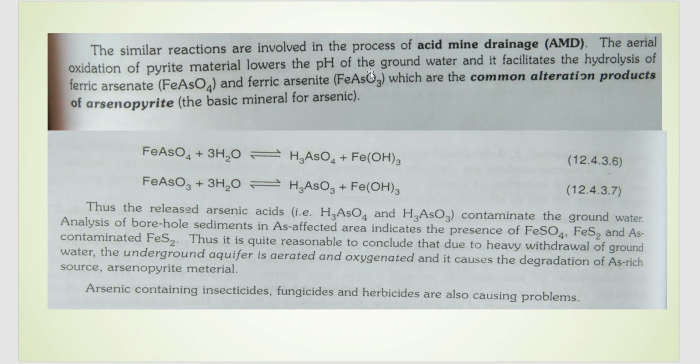This reducing pH of the water indirectly hydrolyzes the ferric arsenate or ferric arsenide that is present in the water. Because of hydrolysis of this ferric arsenate or ferric arsenide, you get different arsenic products that get accumulated in the groundwater. This groundwater is then consumed by us. Once we consume it, that arsenic content goes into our body.